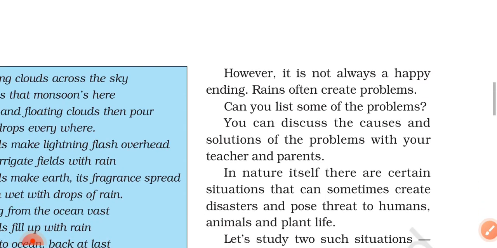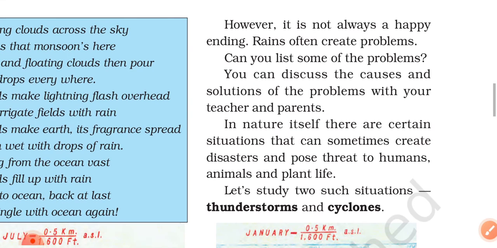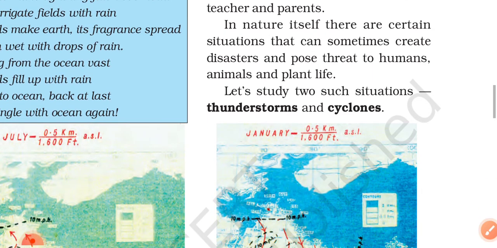However, it is not always a happy ending. Rains often create problems. Can you list some of the problems? You can discuss the cause and solution of the problems with your teachers and parents. In nature itself, there are certain situations that can sometimes create disaster and pose threat to humans, animals, and plants' life. Let's study two such situations: thunderstorm and cyclones.